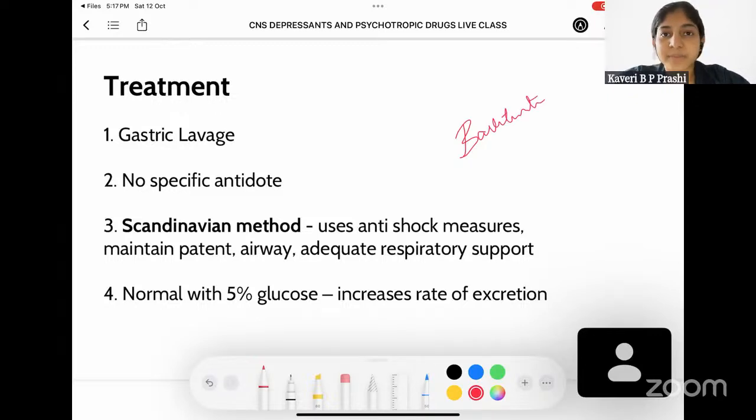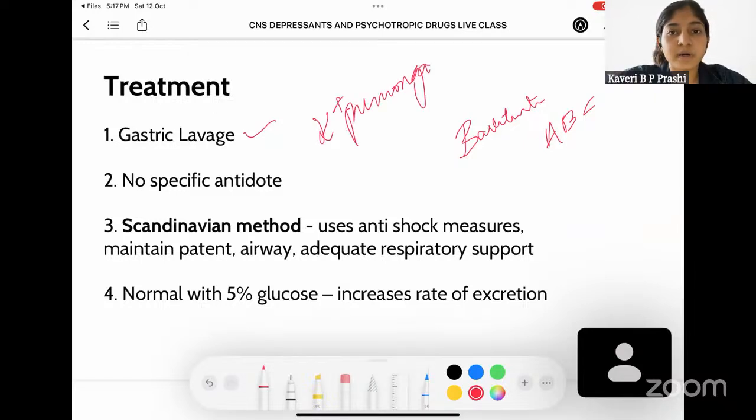Firstly, you need to look at the patient, evaluate and secure airway, breathing and circulation. Apart from that, you have to give a gastric lavage with potassium permanganate. This is done so that you prevent the further absorption of barbiturate into the body. There is no specific antidote, so all the treatment that you're aiming here is just symptomatic, to aim at bettering the person's condition.